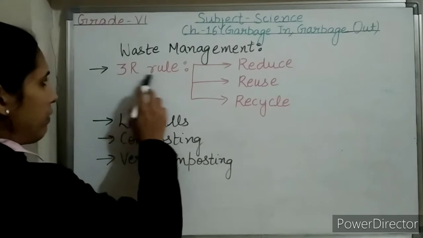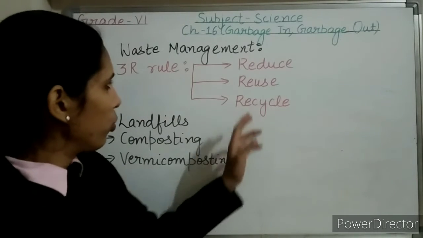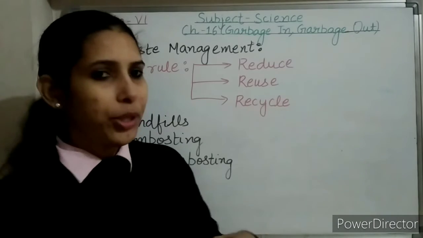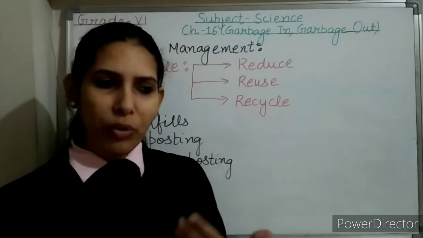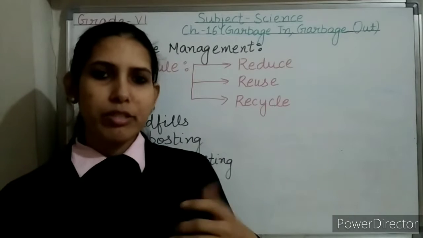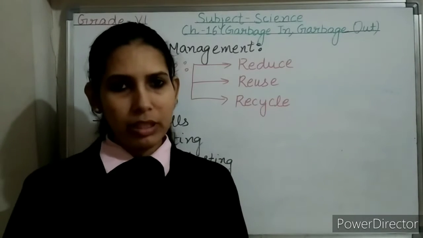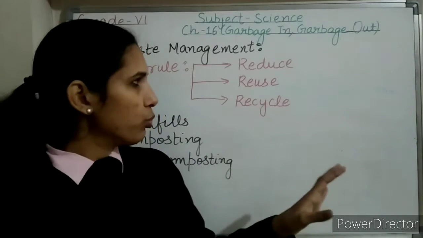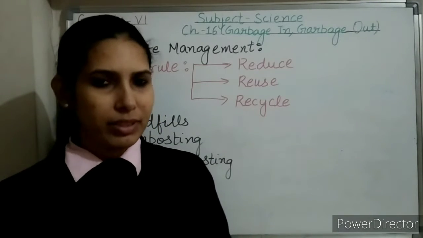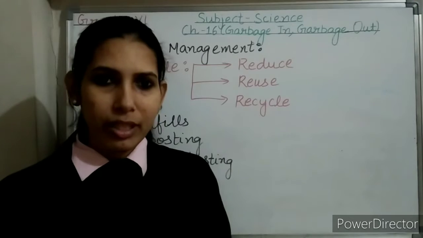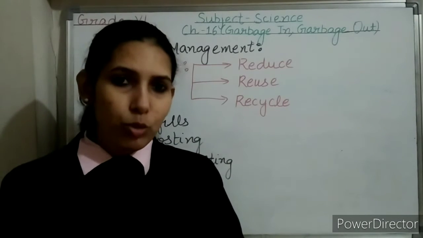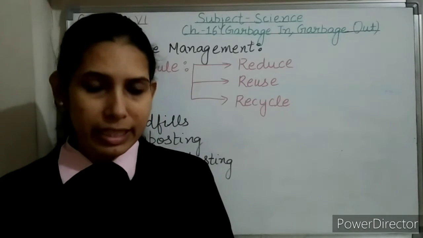So let's talk about this 3R rule. It says reduce, reuse and recycle. Means first is reduce the amount of garbage. How can we do this? For example, instead of using polythene covers, use cloth bags, jute bags. So we are minimizing the use of polythene covers. Use both sides of the paper, okay, and take only as many things as you need.